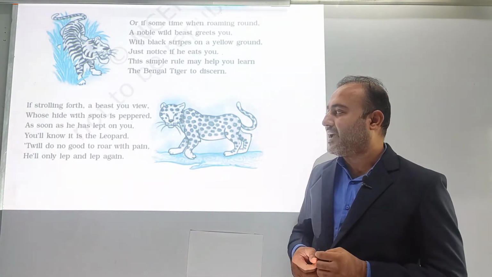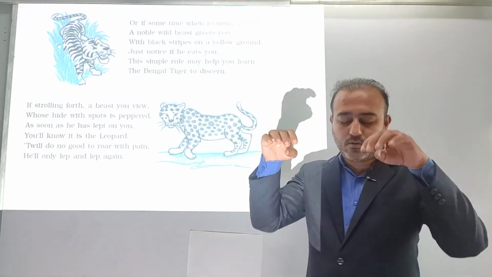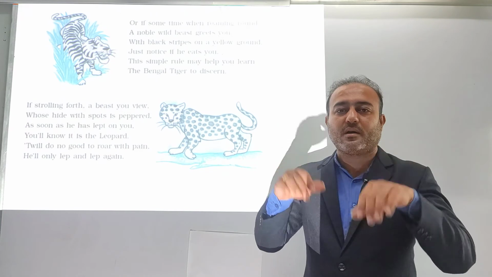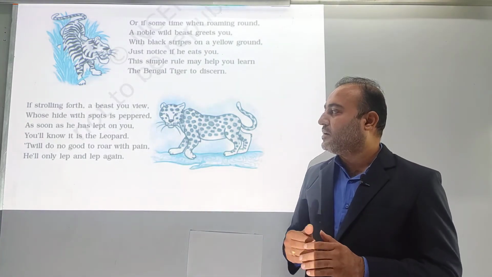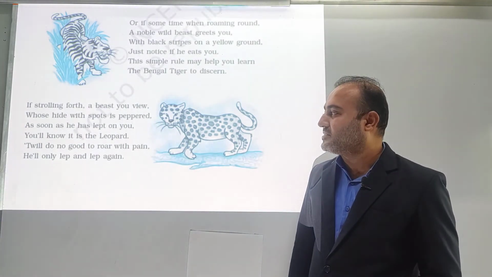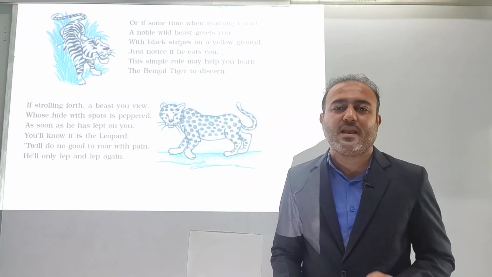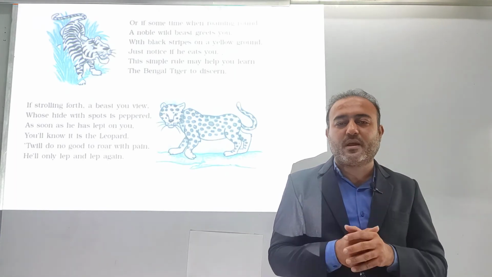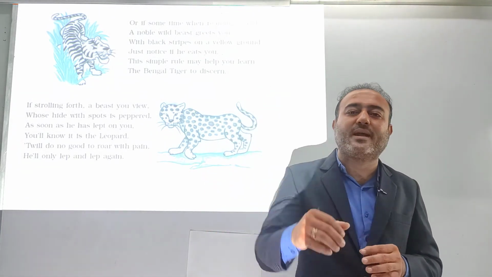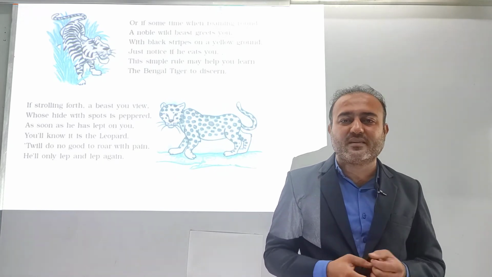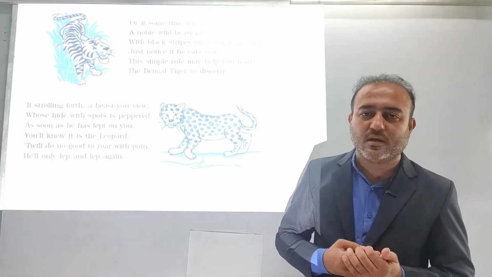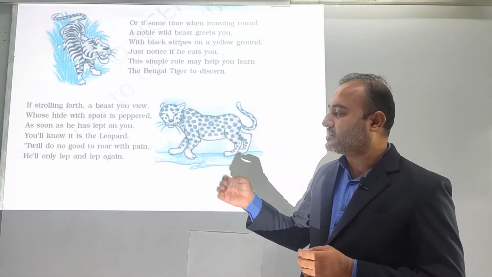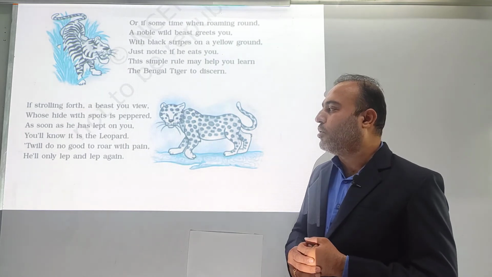So what the poet is saying, as soon as he has leapt on you, leapt means jump and attack. So as soon as he has leapt on you, you will know it is the leopard. So an animal who finds its prey and immediately tries to jump on that prey, we should understand that it is the leopard. Further, it will do no good to roar with pain.